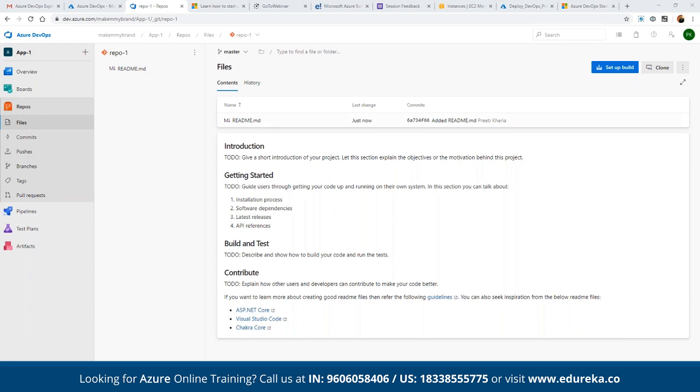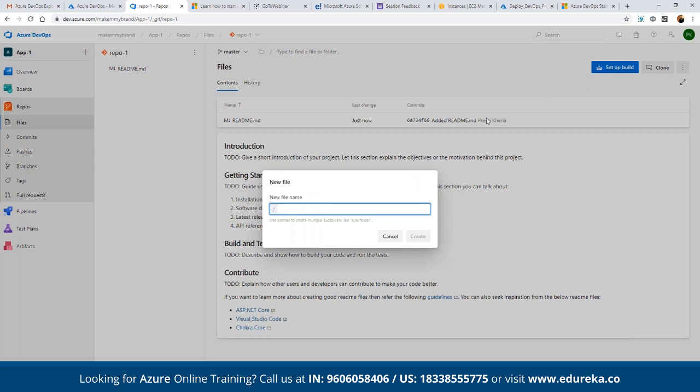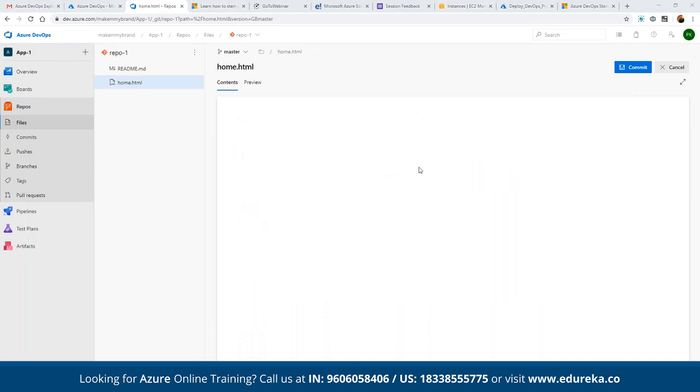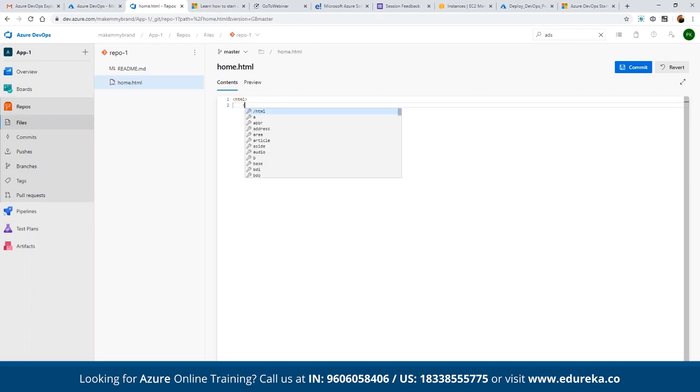Suppose we want to create a file here, just like in GitHub. Let's suppose we have a file by the name of home.html, and now we want to add content to it. Let's create a simple static file. We have html, then head, then we can open title and name it Welcome, and close title.